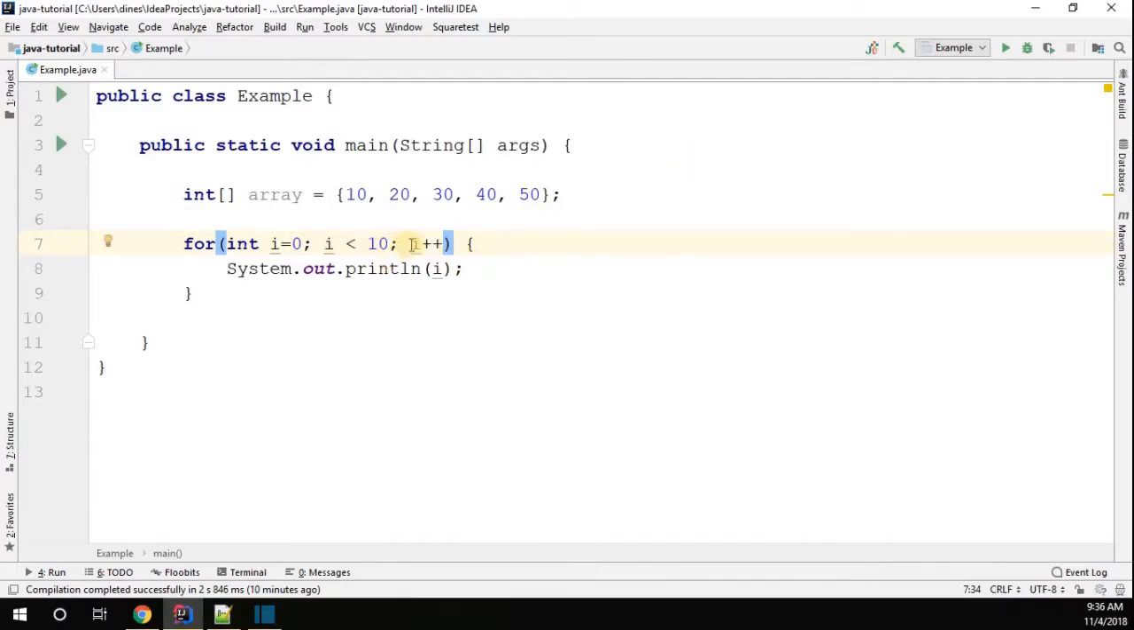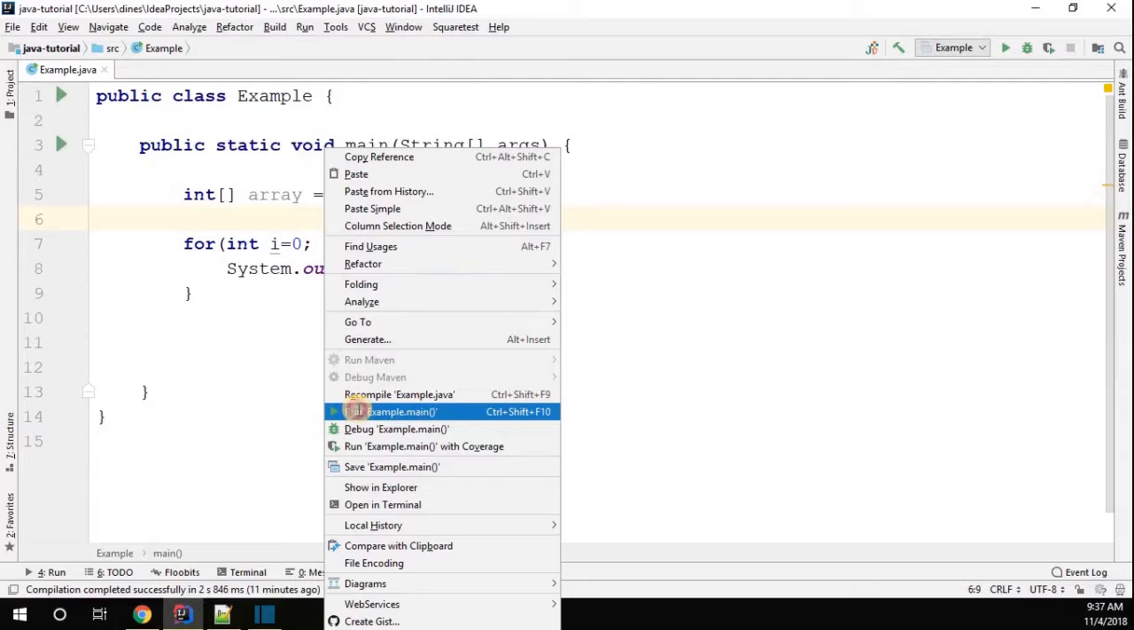When I do i plus plus, the i value is now increased to 1. Now 1 is less than 10, again the condition is true, and we print 1. Likewise we keep printing up to 9, which is less than 10, so the condition is true and we print 9. When i becomes 10, 10 is not less than 10, the condition is false, and we come out of this loop. Whatever is available after it would be executed. Let me quickly run this program and see how this is actually working.